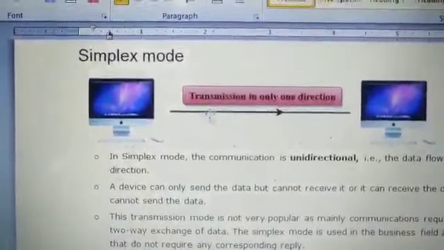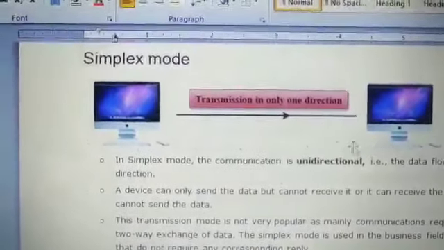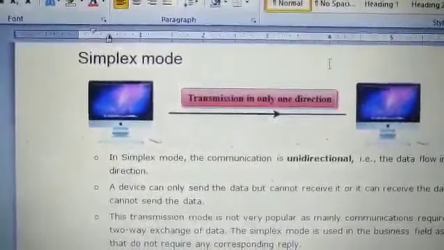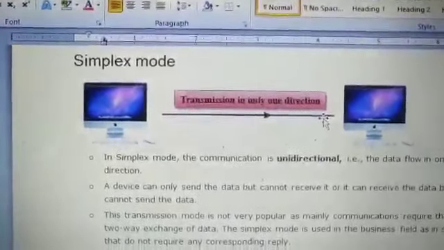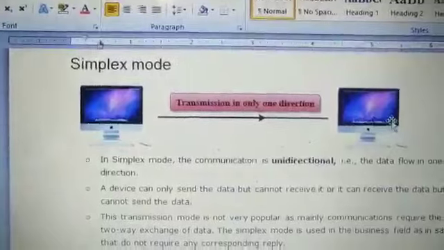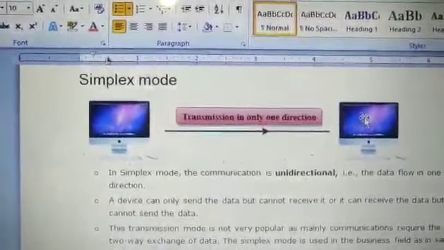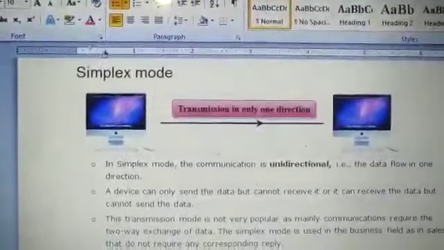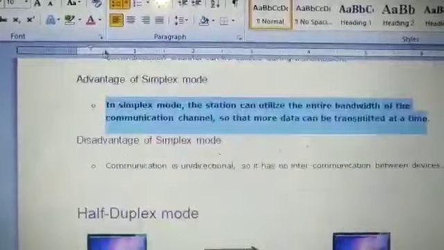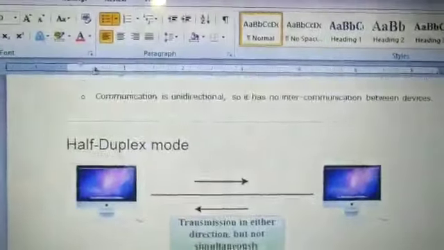This channel is solely responsible for transmitting from this to this. No other device can use this channel. It is dedicated to this communication only, so it can use the whole bandwidth for transmitting the information. This is the main advantage.